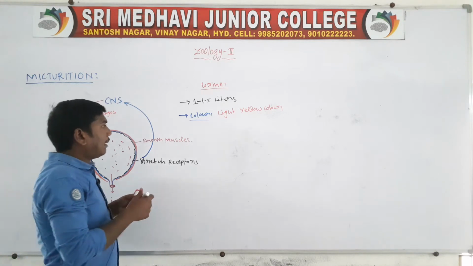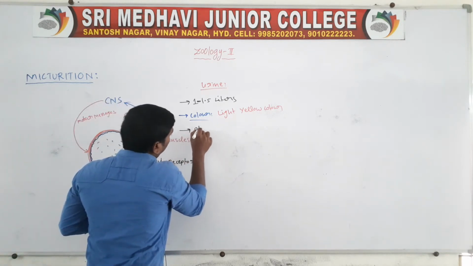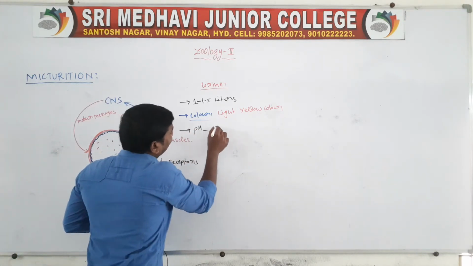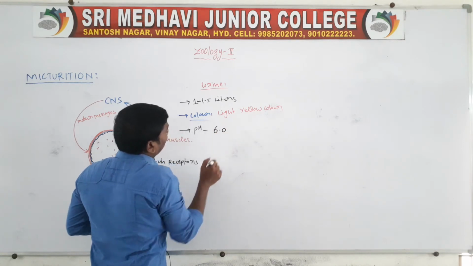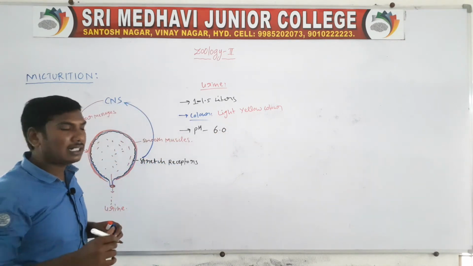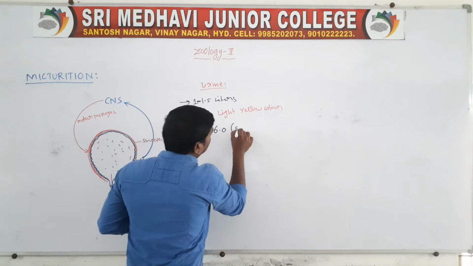Next, urine pH. The urine pH is 6.0, because it is slightly acidic.